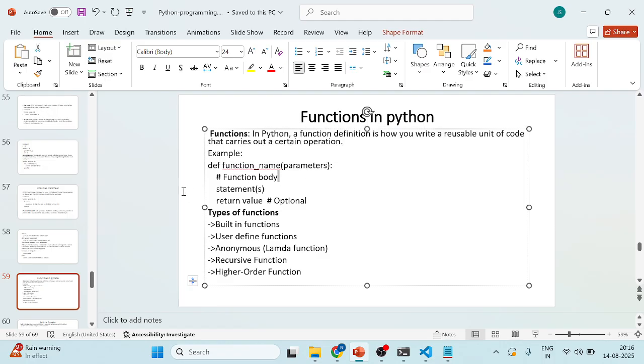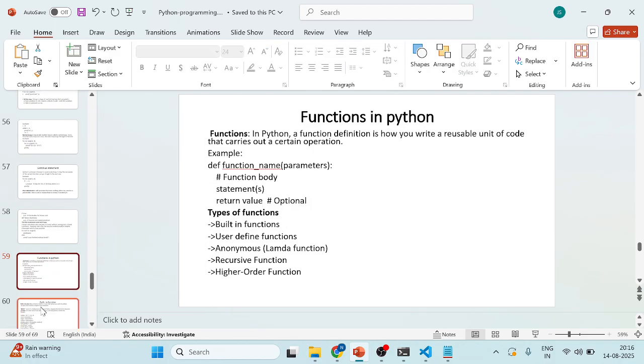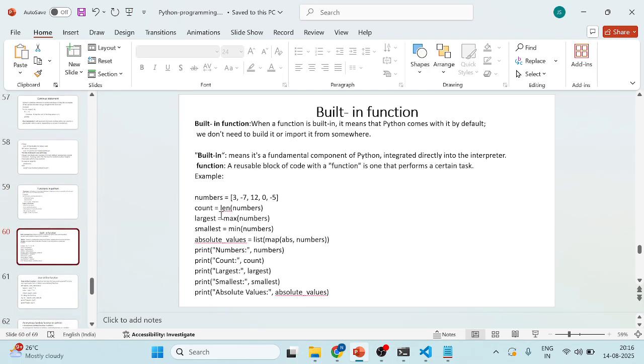In the function body we can write the block of code and logic. We also need to pass the statement, that is the function actually. So what are the built-in functions? We have some built-in functions here.